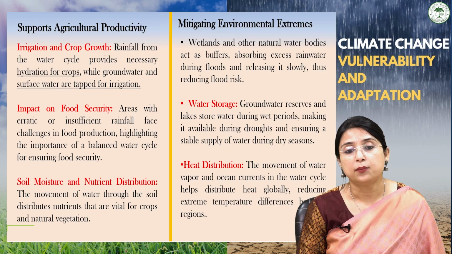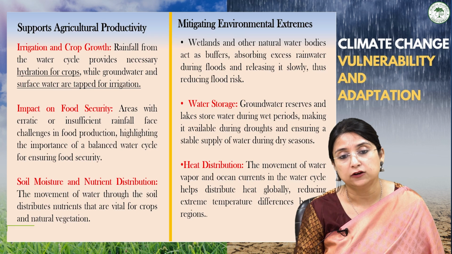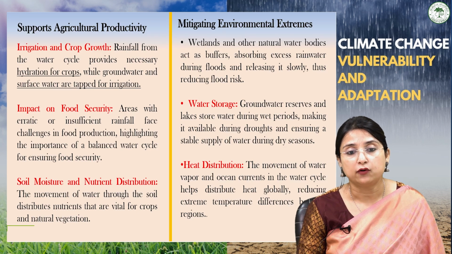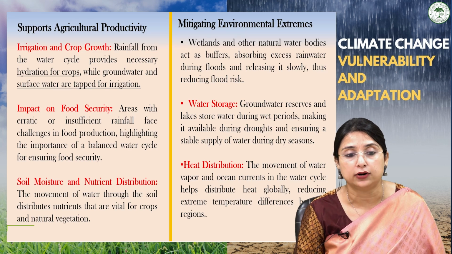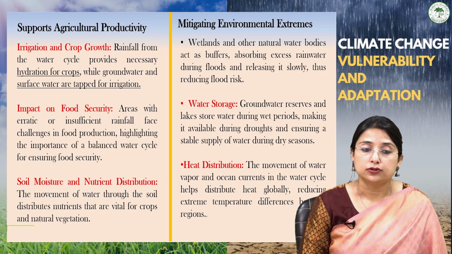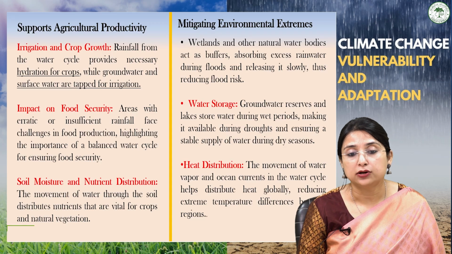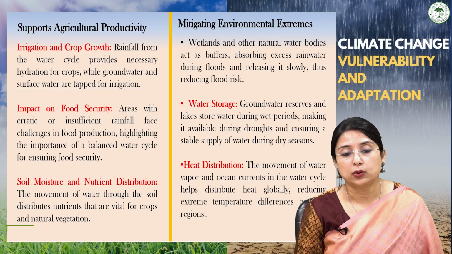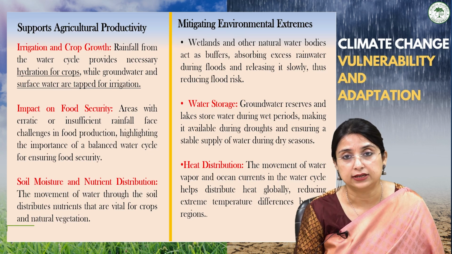So it is very important for providing food security, because areas with insufficient rainfall, that is the arid areas, face various challenges in food production. It is also very helpful in providing soil moisture and nutrient distribution, because the movement of water through the soil distributes nutrients that are vital for the crops and the natural vegetation.